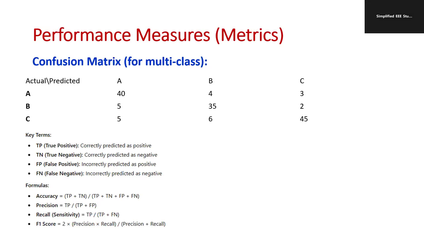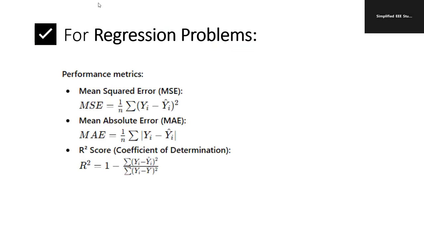Study what performance metrics are. We measure the performance using the confusion matrix. We have true positive, true negative, false positive, false negative. Also try to study the equation for accuracy: true positive plus true negative, by true positive plus true negative plus false positive plus false negative. Precision means true positive by true positive plus false positive. Recall is true positive by true positive plus false negative. F1 score is twice precision into recall by precision plus recall. Study these formulas. This is very, very important. You can get numerical examples based on these formulas.